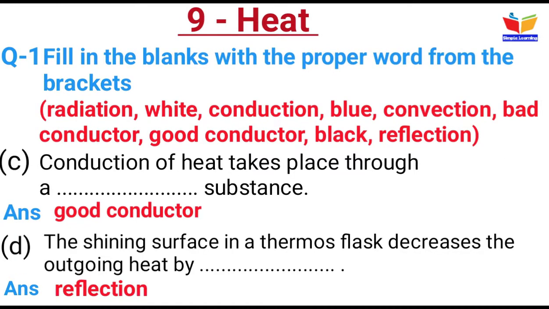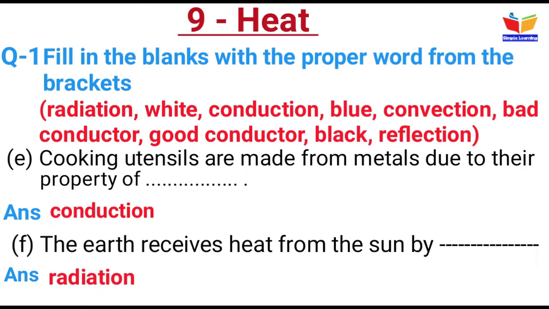C. Conduction of heat takes place through blank substances. Answer is good conductor. D. The shining surface in the thermos flask decreases the outgoing heat by blank. Answer is reflection. E. Cooking utensils are made from metal due to their property of blank. Answer is conduction.